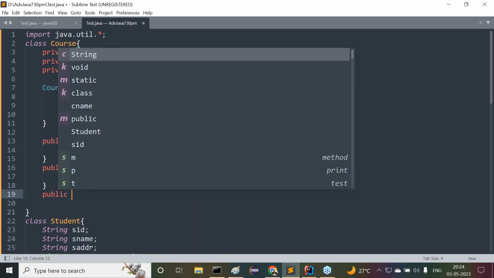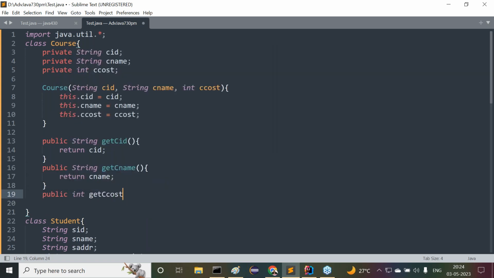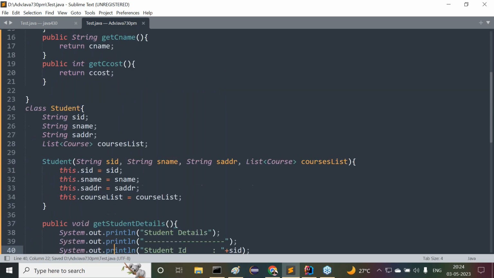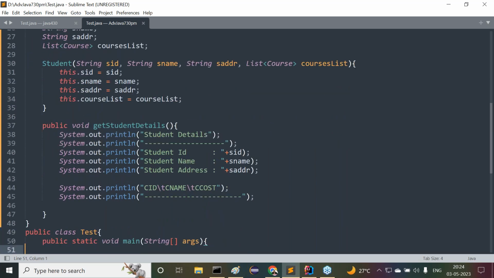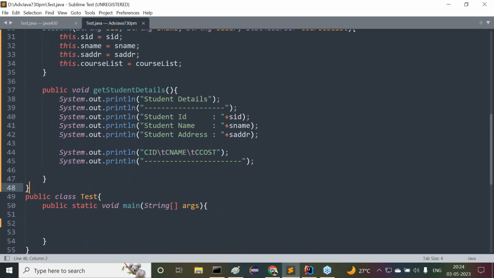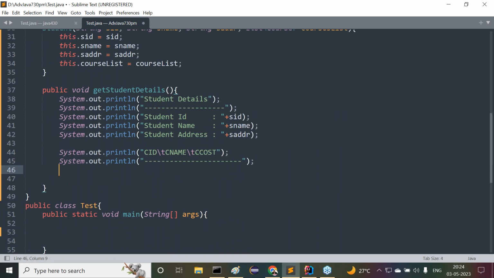Public int getCourseCost, return courseCost. Now getter methods are ready. By using these getter methods only, I'm able to get the data. Now observe carefully. Inside the student class, I don't require any of these methods, because directly we are trying to display the data here itself. My data exists in the form of a list. From the list, I have to get course object by course object, and from each course object I have to display variable by variable data.